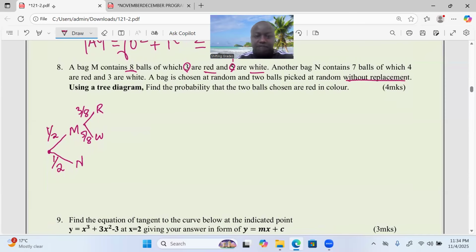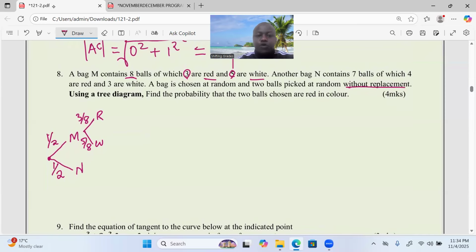That is after the first picking. If you had picked N and then you pick a ball from it, it can be red or white. Bag N has 7 balls, of which 4 are red. So 4 out of the total 7, then 3 out of the total 7, like that.